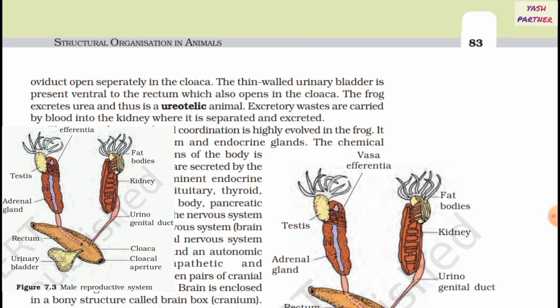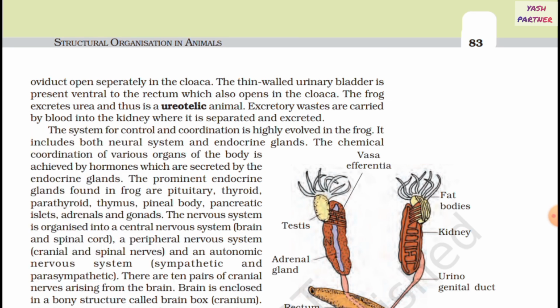Excretory wastes are carried by blood into the kidney where it is separated and excreted. The system for control and coordination is highly evolved in the frog. It includes both neural system and endocrine glands. The chemical coordination of various organs of the body is achieved by hormones which are secreted by the endocrine glands. The prominent endocrine glands found in frog are pituitary, thyroid, parathyroid, thymus, pineal body, pancreatic islets, adrenals, and gonads.